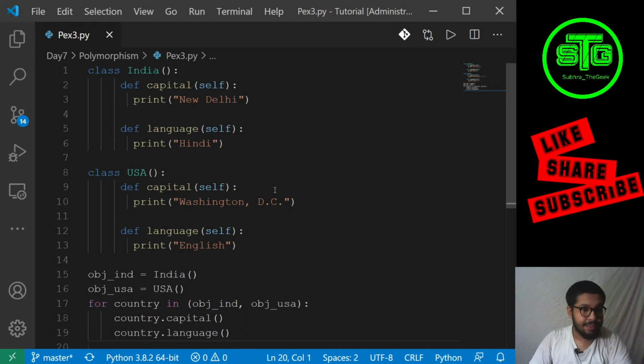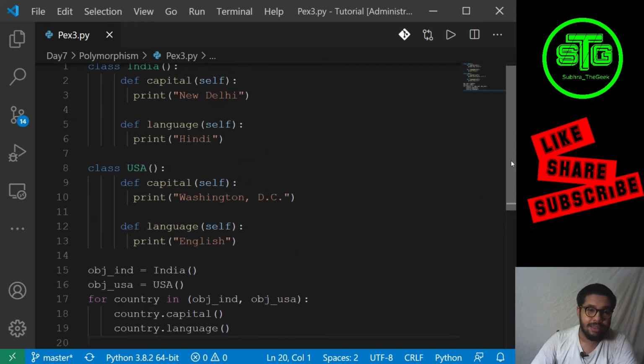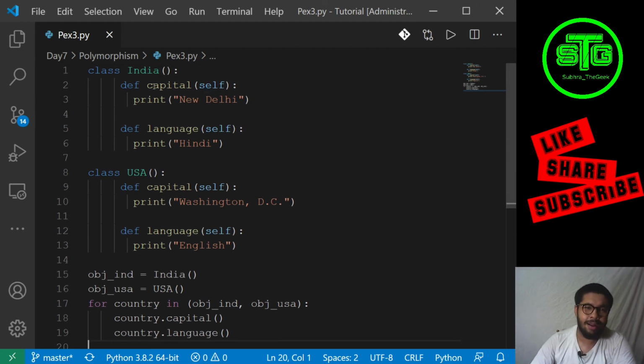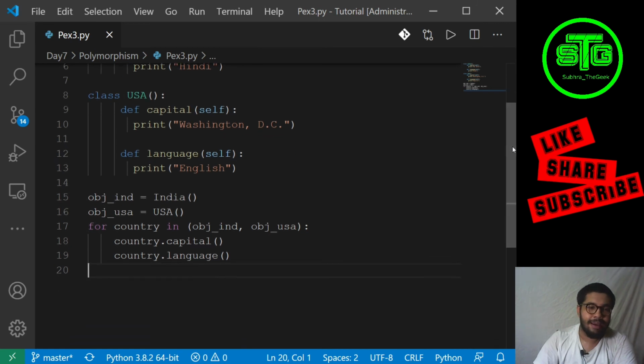So guys, this is another example. It's the same thing I have done using two countries like India and USA. So in India, what is the capital of India, and what is the national language of India, and for USA I have done the same thing, capital and the main language, the national language. So I've created both the objects. This is completely analogous to the last example which I just showed.